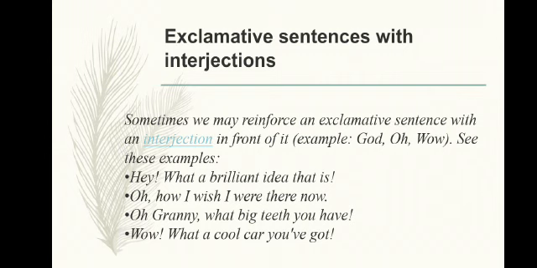Some exclamatory sentences come with interjections. We use hey, oh, wow. These are things we used to use. What a brilliant idea that is! Keep in mind, an exclamatory sentence often ends with a verb. How I wish I were there now! Oh granny, what big teeth you have! What a cool car you have got! These are examples of exclamatory sentences with interjections.